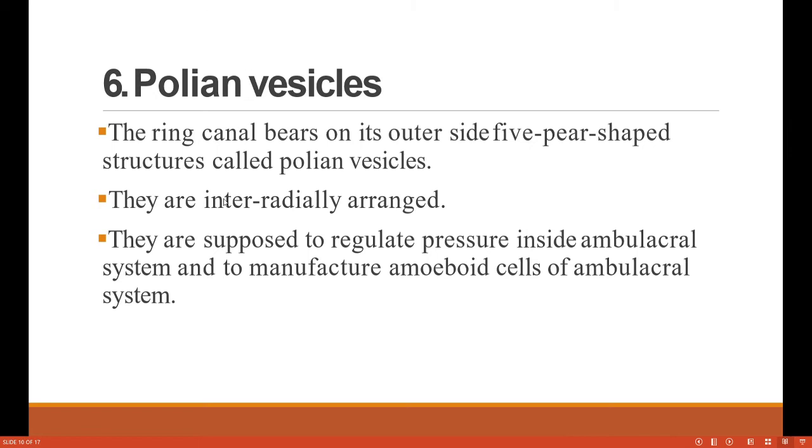So these polian vesicles help the organism to maintain the pressure of the body relative to the surrounding water, and they help the ambulacral or water vascular system to prepare amoeboid cells.